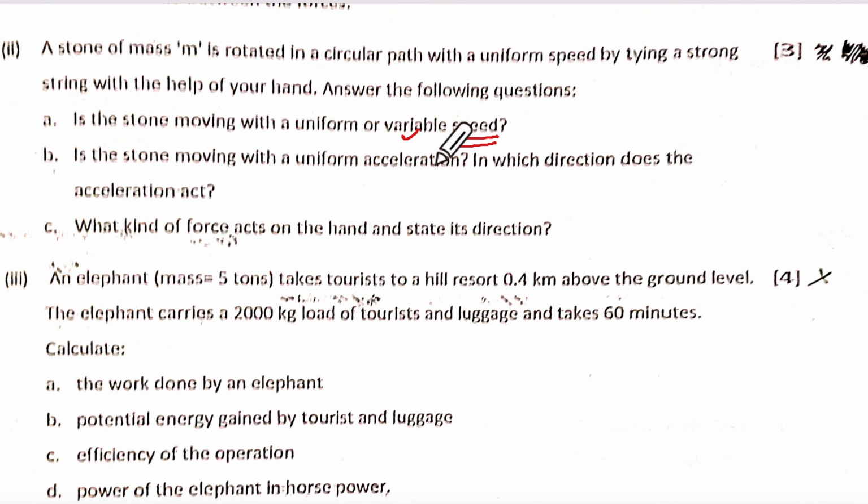Acceleration is going to be in a different direction at each instant. So variable, correct? Will it be uniform? Variable. In which direction does the acceleration act? Along the tangent, at any point. At any instant is the word that you should not miss. What is the word you should not miss?